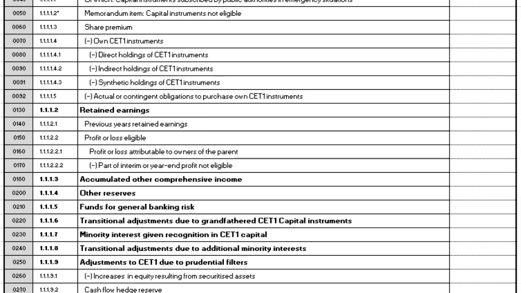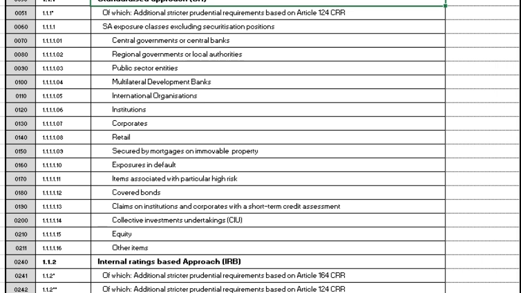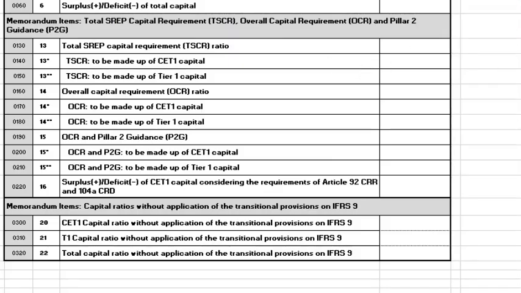There's an own funds, which is the numerator, whereby you insert your capital, the amount of each type of capital. Then you also have a second template, which is for your denominator, which is your risk-weighted exposure, either by the standardised approach or the internal ratings-based approach. And then it all comes together on this final third template, which actually calculates the capital ratio for you.